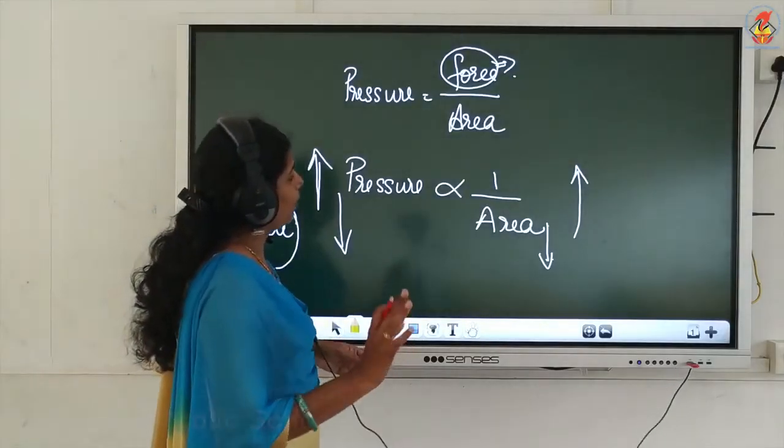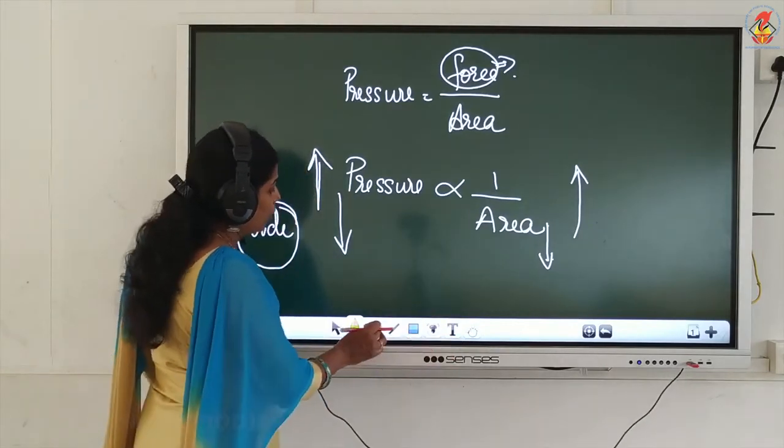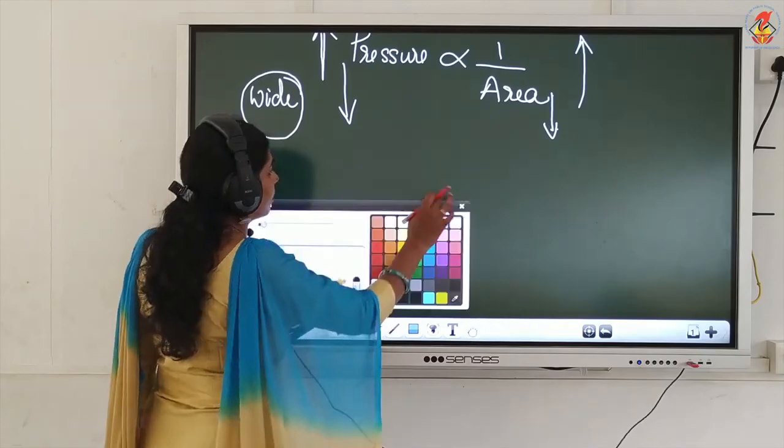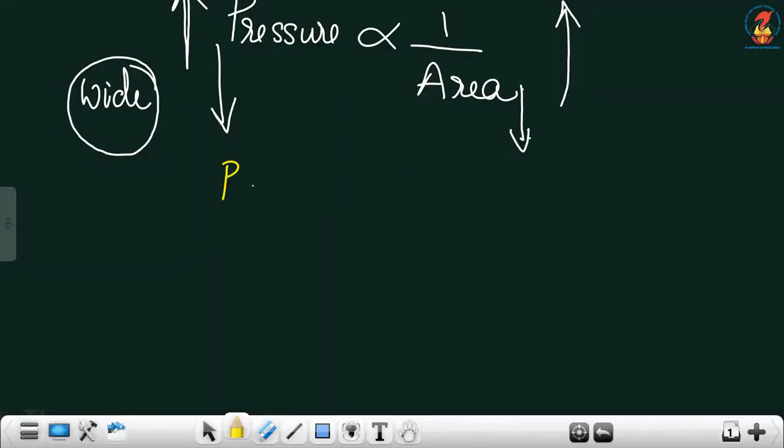Now we need to derive the SI unit for pressure. Pressure equals force by area. The SI unit of force is Newton, and area is meter square.